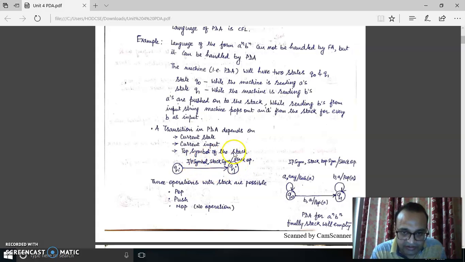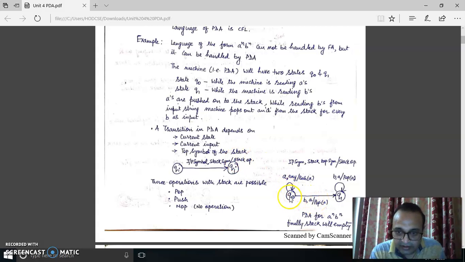So here you are seeing a transition from the QI state to the QJ state. QI is the current state, and you go to the QJ state by receiving one input symbol, on the condition that there is some stack top symbol, and certainly you are also doing some stack operation.